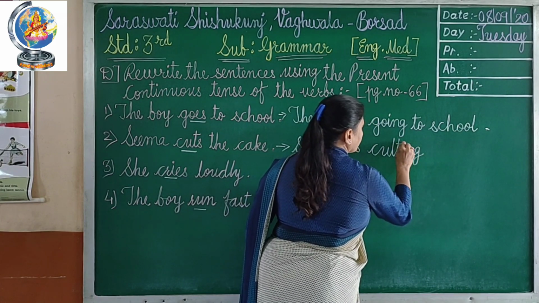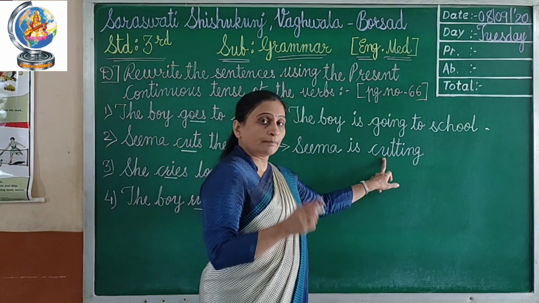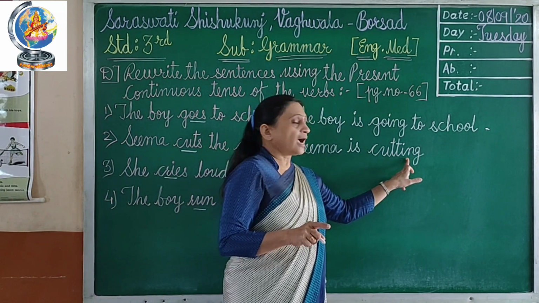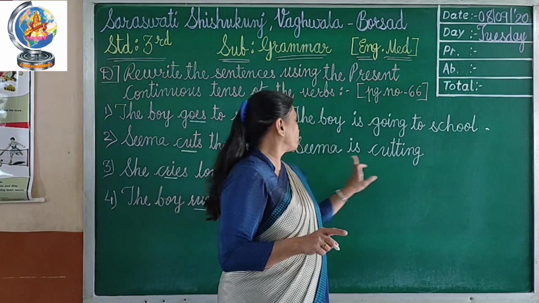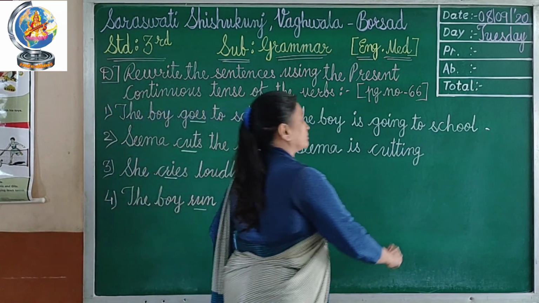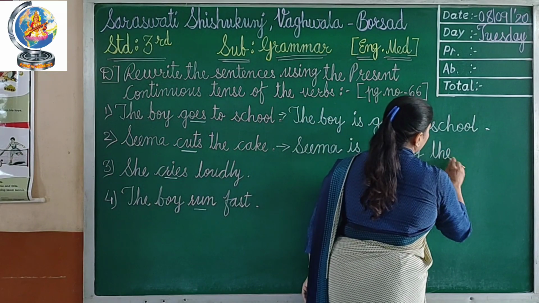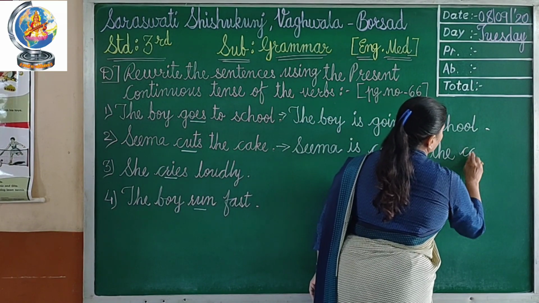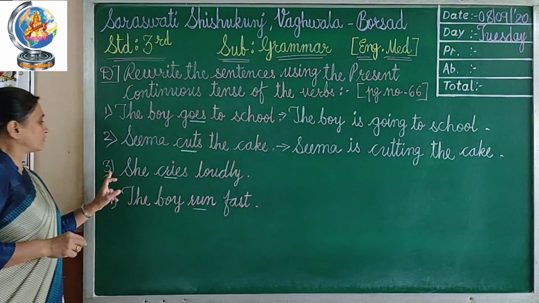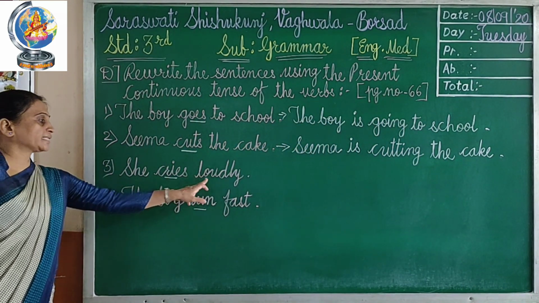Cut plus again you have to put T and ing. Cutting. Okay. Seema is cutting the cake. Here I am writing the cake. Full stop.